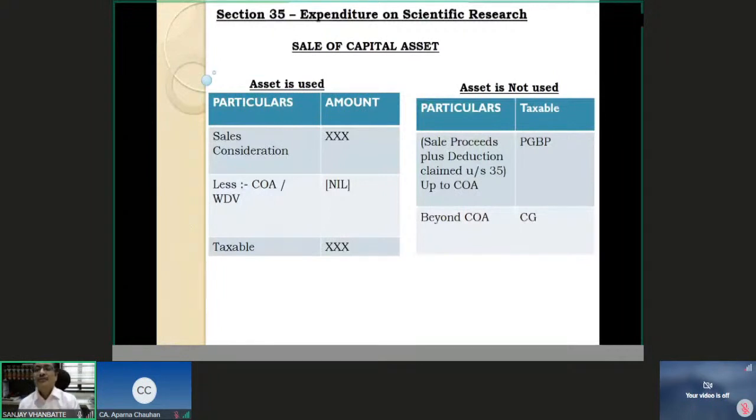And if the asset is purchased but not used, then sale proceeds plus deduction under section 35 up to cost of acquisition. So you are allowed certain deduction under section 35 even if the asset is not used, and on sale proceeds, that deduction up to the cost of acquisition will be considered to be income from business or profession, and anything above cost of acquisition will be taken to be the capital gain. That is the distinction between the capital asset which is used and the capital asset not used for scientific research. Okay. So this is with respect to section 35.